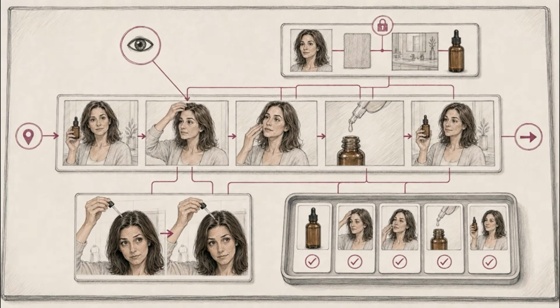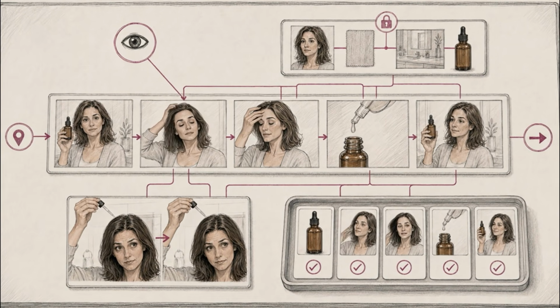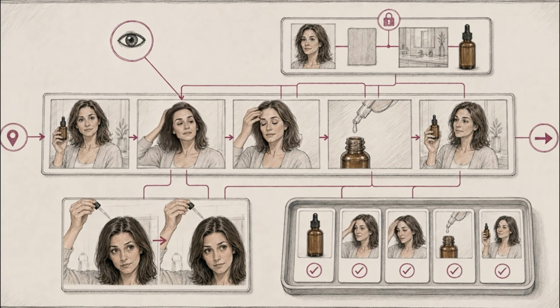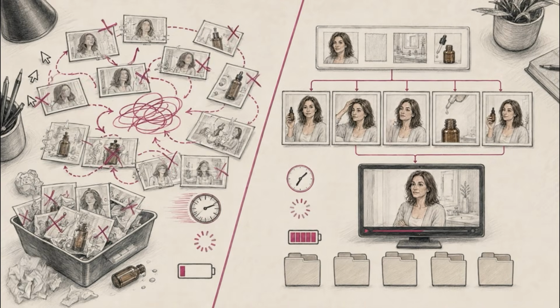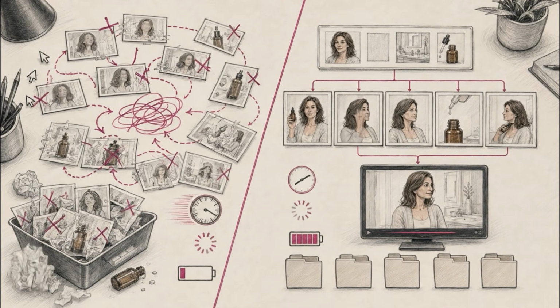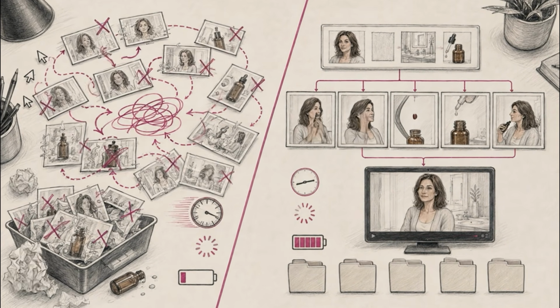It becomes a map: what the viewer needs to understand, what happens first, what happens next, which details must stay consistent, where movement begins and ends, and exactly which images must be generated. The workflow stops being a guess. That means fewer random attempts, fewer unusable images, less time spent generating, and fewer credits wasted.